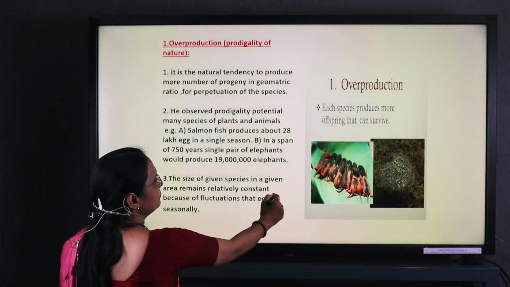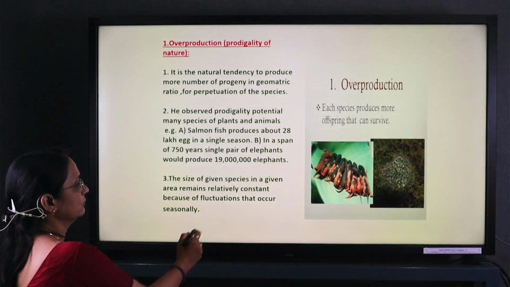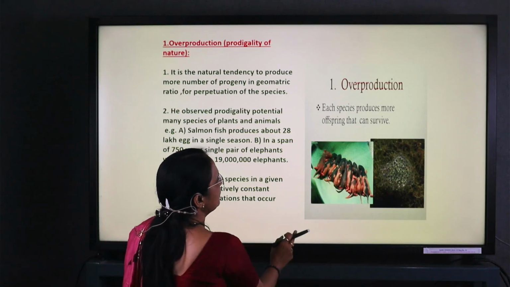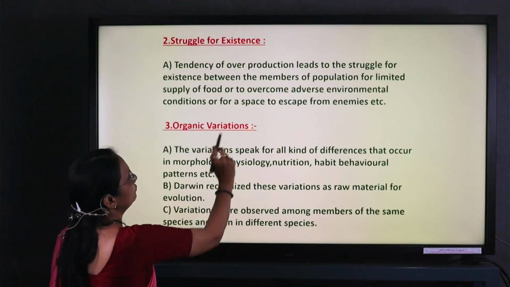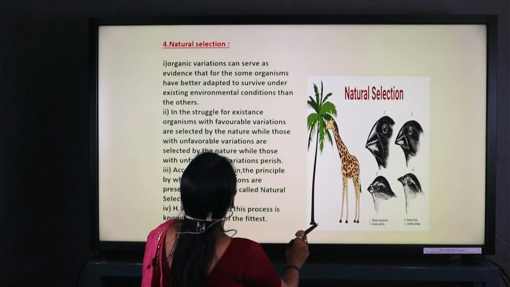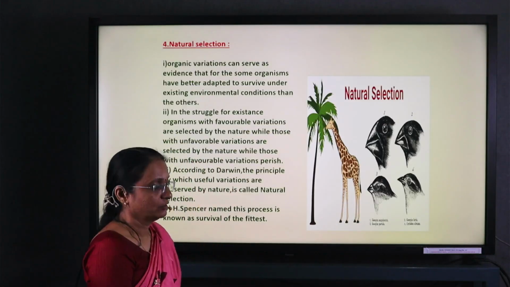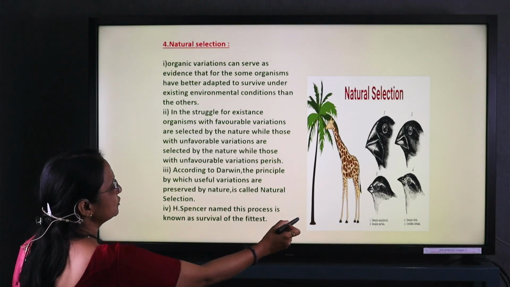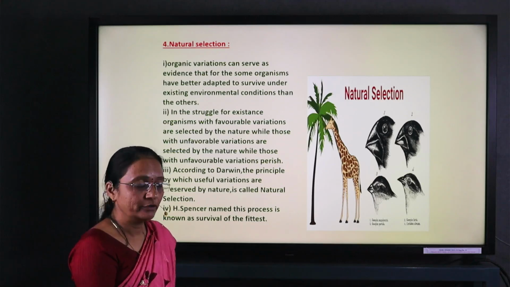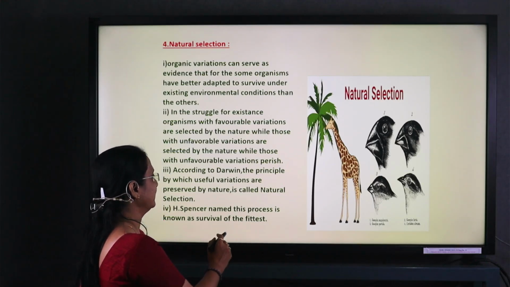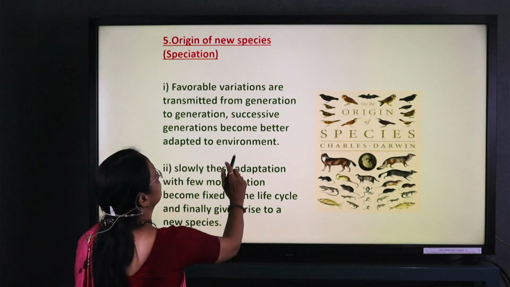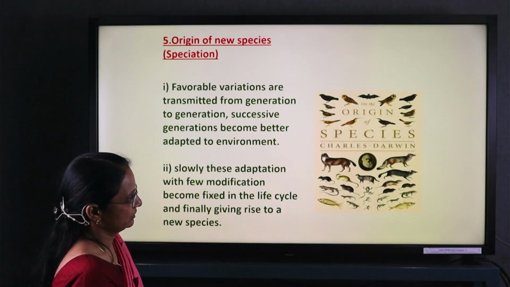Here is the example of overproduction, which shows that only some survive. The struggle for existence, the organic variation, the natural selection. In this natural selection, automatically the dominant species will survive and the recessive species will be suppressed. The formation of a new species.